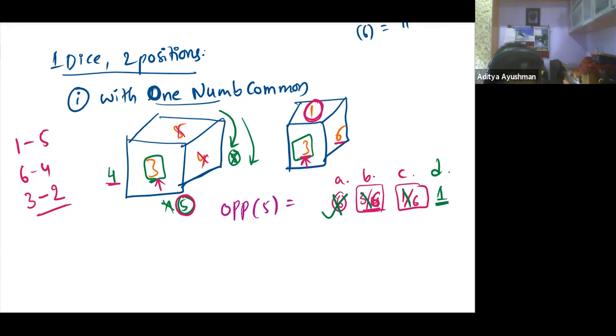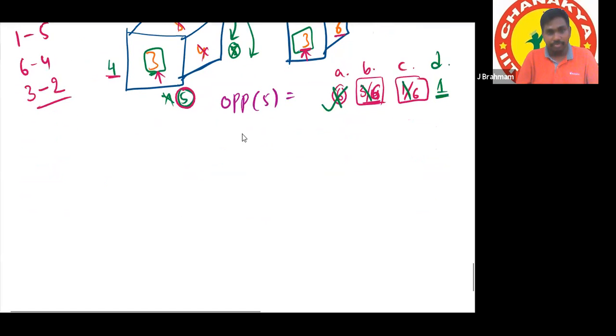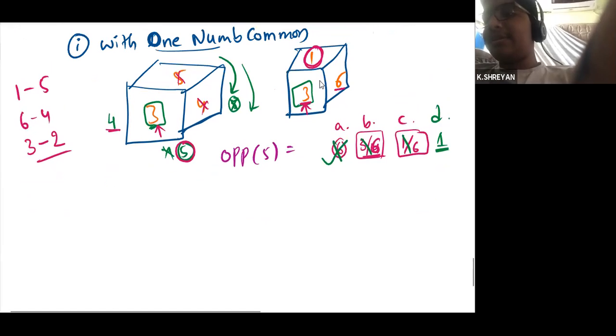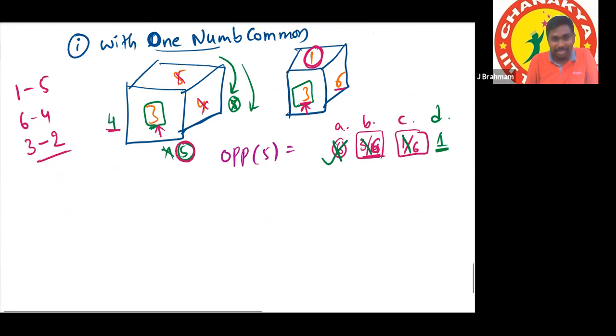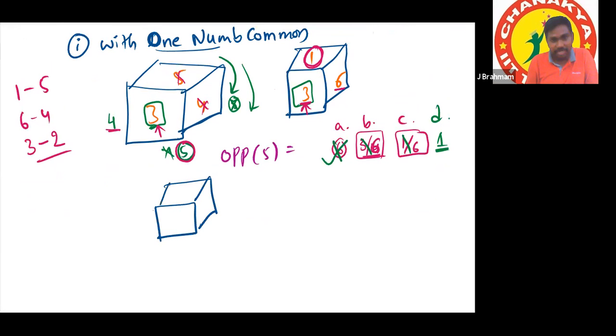Let us see the shortcut. I'm writing the question again: 3, 4, and 5, and here the numbers are 3, 1, and 6. What is the common number in both the positions? 3.